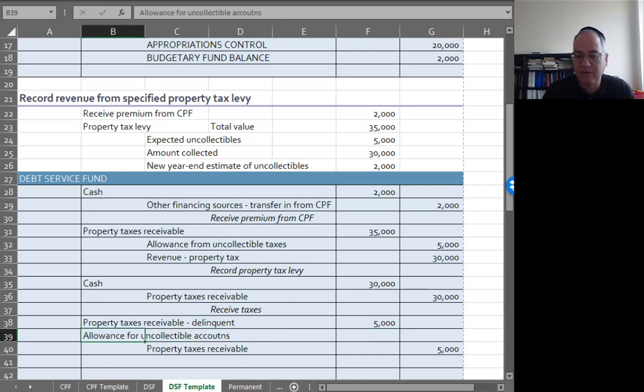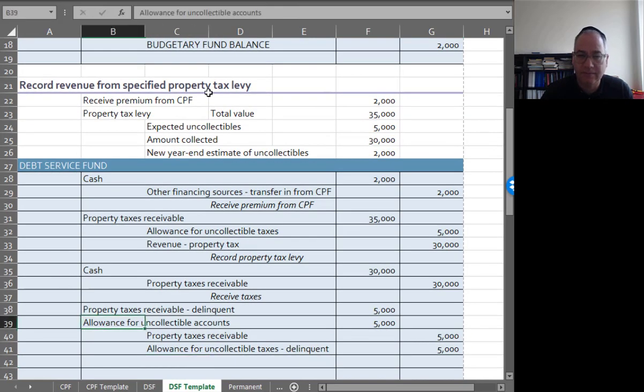I'm doing a lot of typing. So I have an allowance for uncollectible accounts of $5,000, and I'm going to credit allowance for uncollectible taxes. Oops, it should have said taxes. Delinquent. $5,000. And that is going to move receivables and allowance to delinquent.